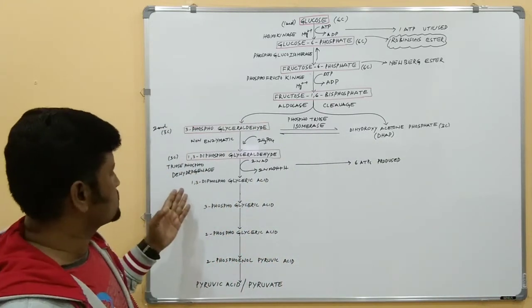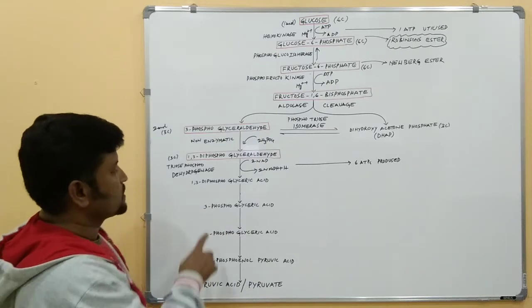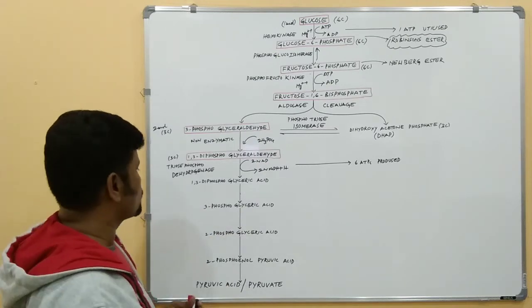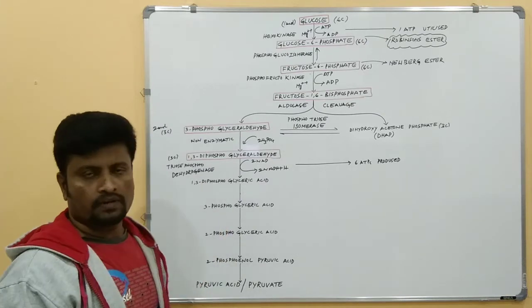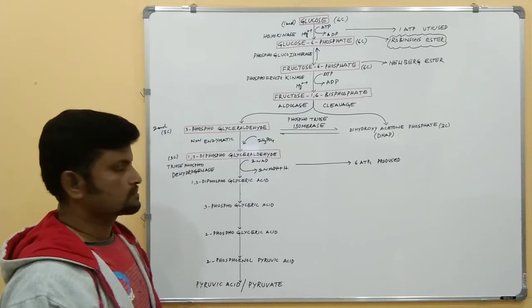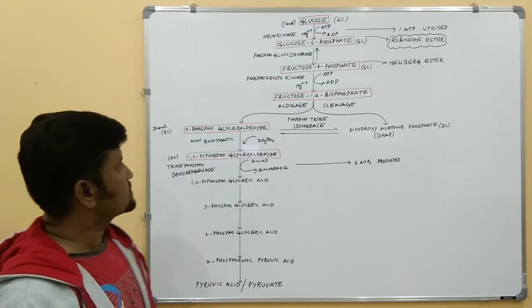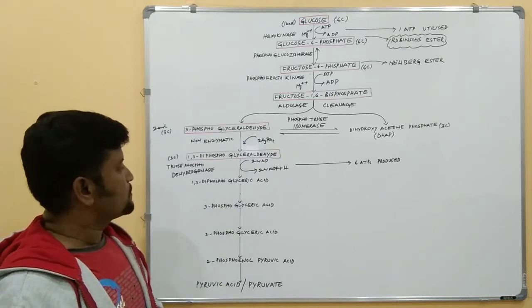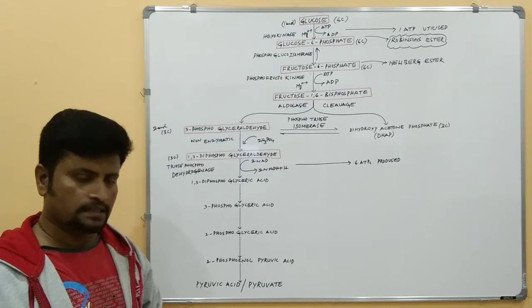So the next step is that 1,3-diphosphoglyceric acid is converted into 3-phosphoglyceric acid. Here one phosphate molecule is released.